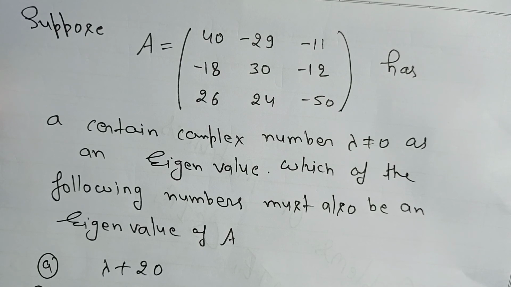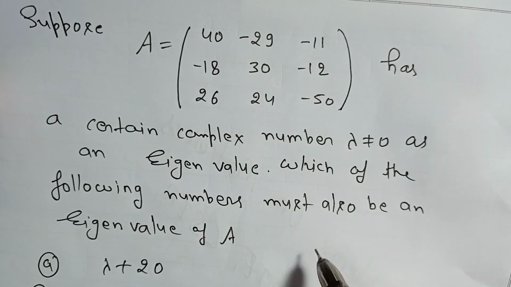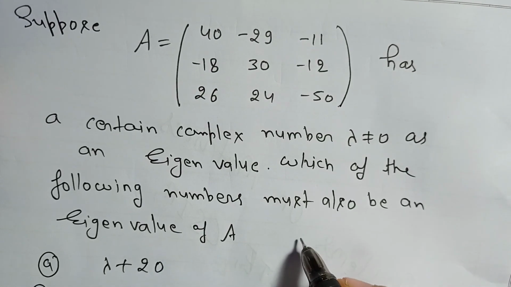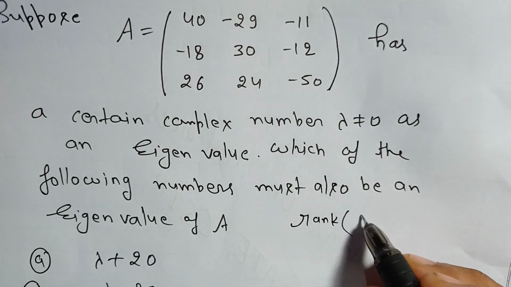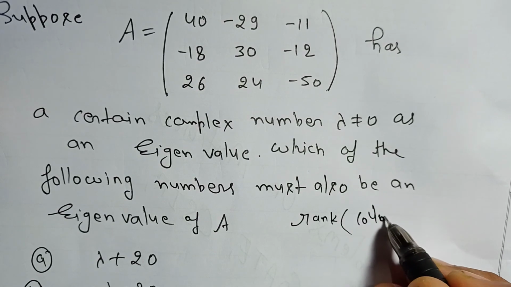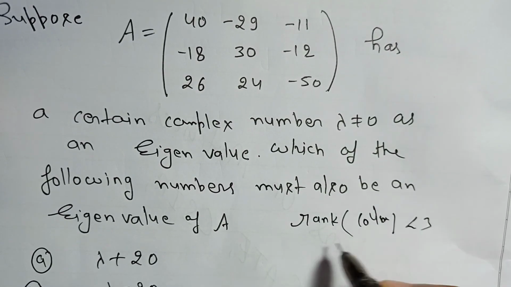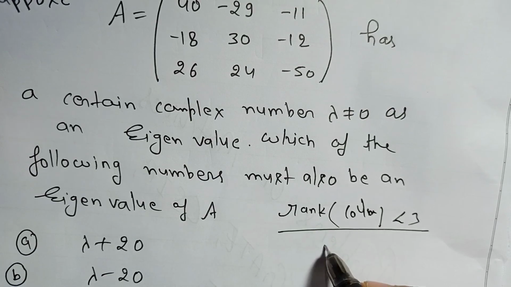It means the rank of the column space will be less than 3, so it is a singular matrix.